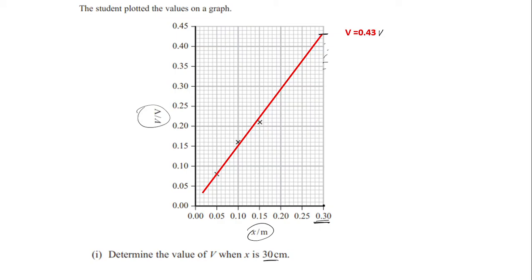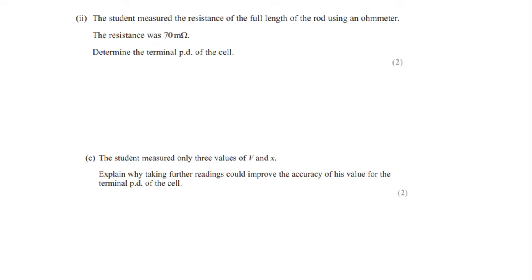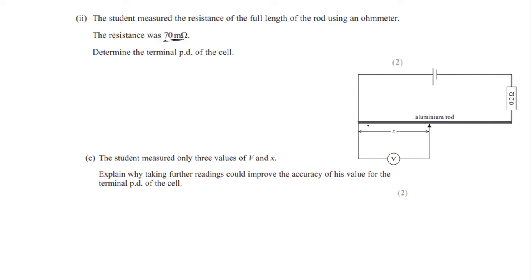30 centimeter. The student measured the resistance of the full length of the rod using an ohm meter. The resistance was 70 milliohm. Determine the terminal potential difference of the cell. So if you see the diagram, full length means the clip is attached here, and then you need to find the terminal potential difference.